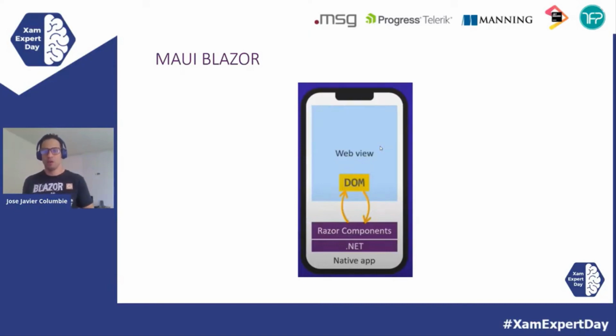We have the web view where we are going to display all our UI, and then we have a Razor component and .NET, and we have an interop channel. So it's like Blazor server, but instead of having a SignalR connection, we are doing it through JavaScript, and we are communicating with the .NET runtime. So right here, there is no WebAssembly. Right here, there is no SignalR. This is just a Blazor web view that hosts our component and communicates in process with our .NET runtime.